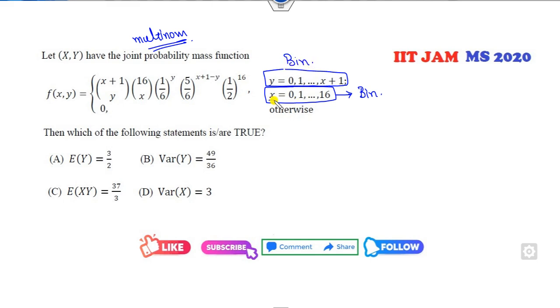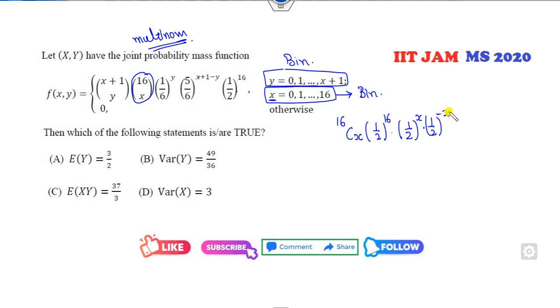So firstly, I can think about the x. This is the term corresponding to the binomial. 16Cx, where x is here 5 over 6, or I can write here 16, so it's 1 over 2 raised to power 16. Now how can you make them as a binomial? I can make them as x into half of n minus x.